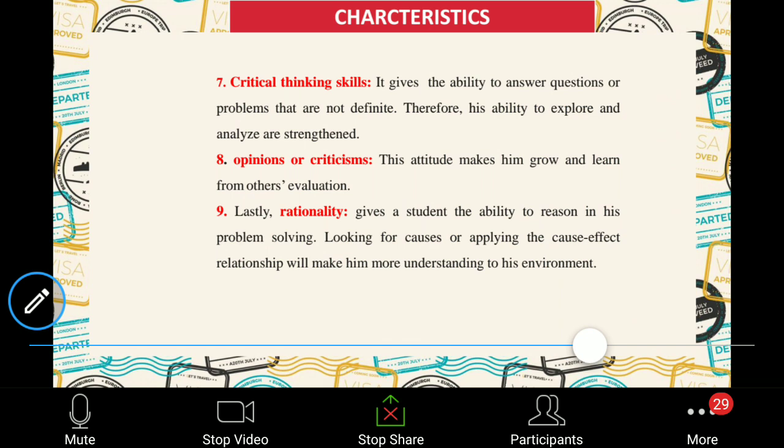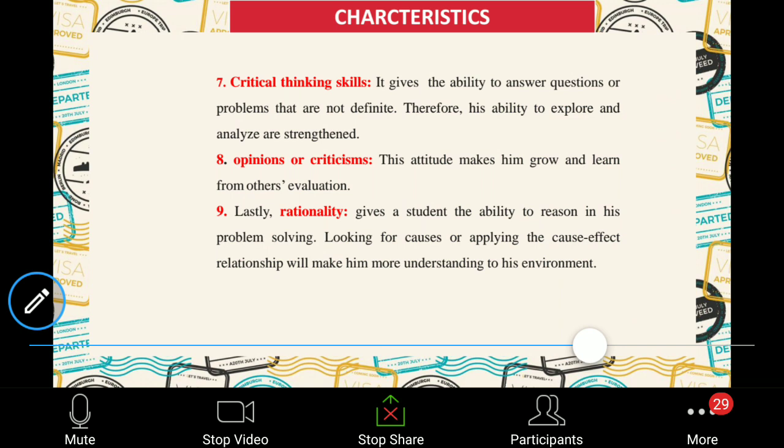So next time when you repeat an experiment which failed earlier, you can apply the suggestions given by others and solve it. Maybe next time your experiment may be successful. So in this scientific attitude, taking others' opinions is very, very necessary.